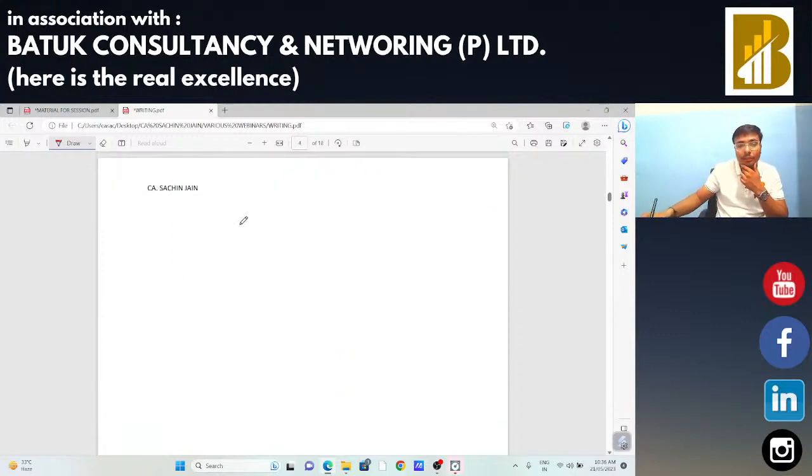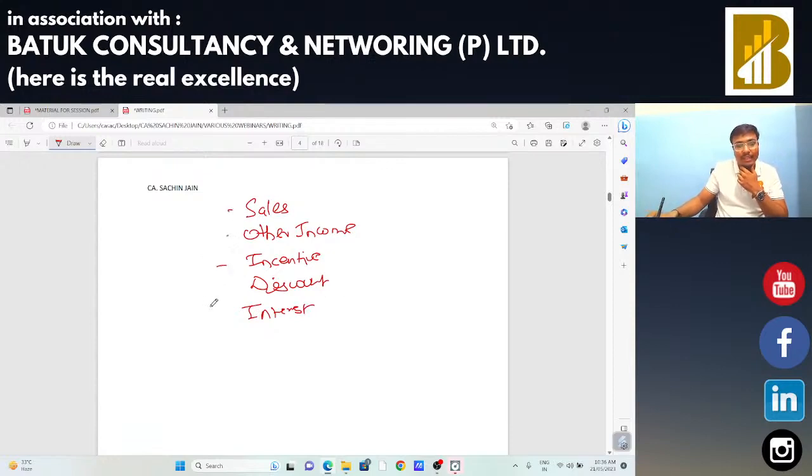Let me write it clearly. On the income side, suppose sales is there, okay, other income is there, incentive is there, discount is there, interest is there. Okay, these types of terms are there. You need to check that GST has been paid on that sales.